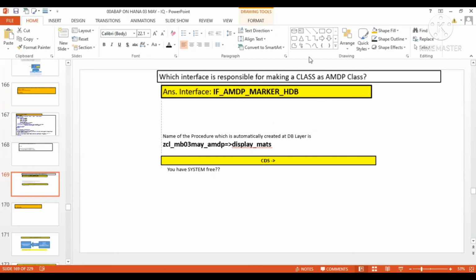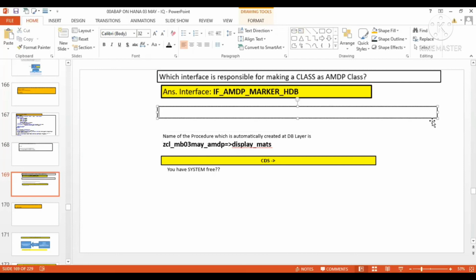Now another question. Let us suppose you have the name of the AMDP method as display materials, or any name for the time being. This is the name of the AMDP method.